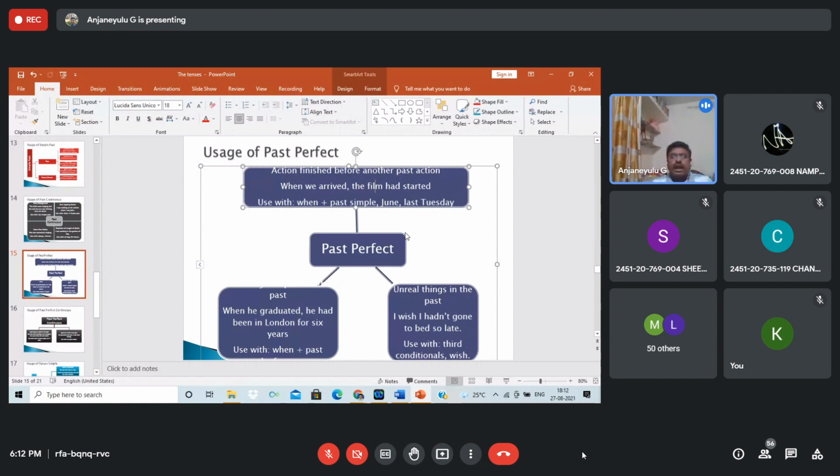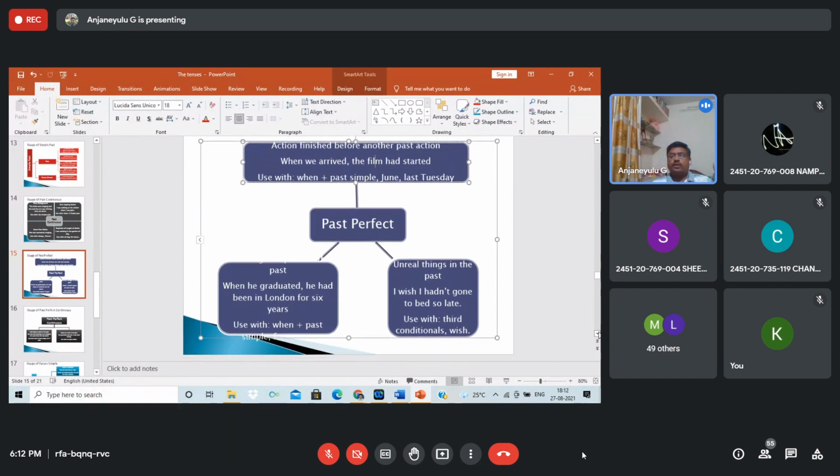So this is what happens sometimes: when I entered is the simple past, and past perfect is the CR had left. Okay, so this is the example.